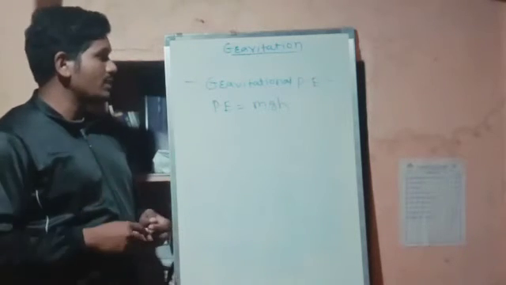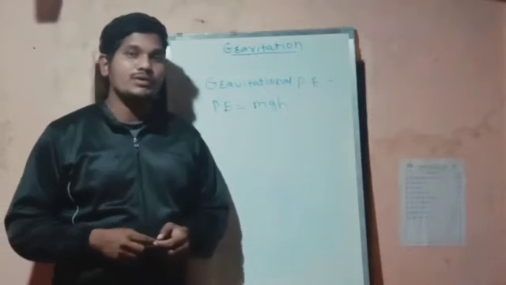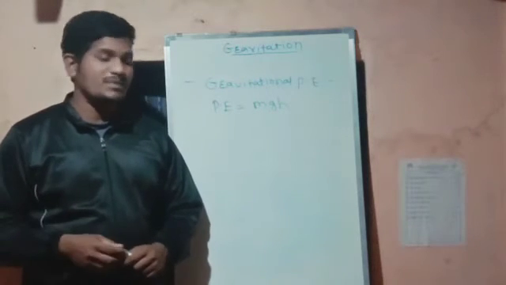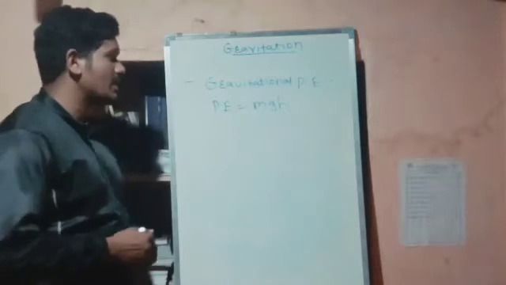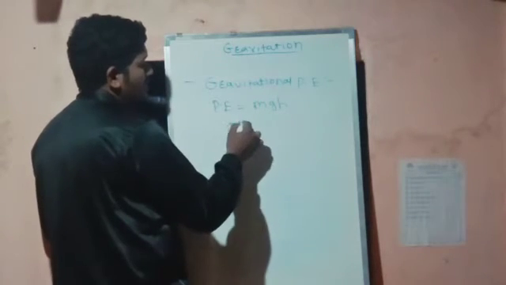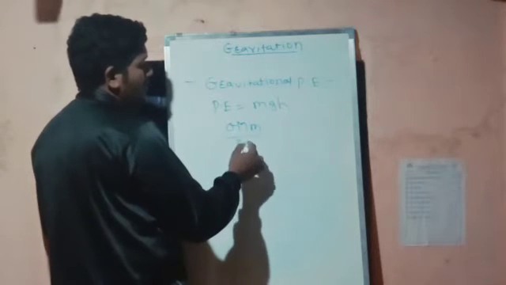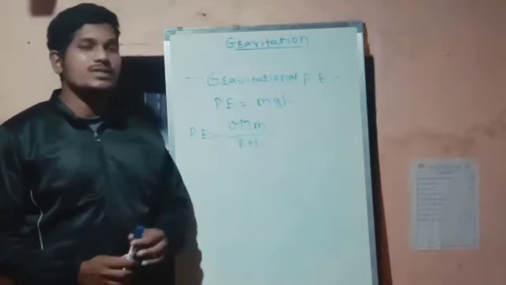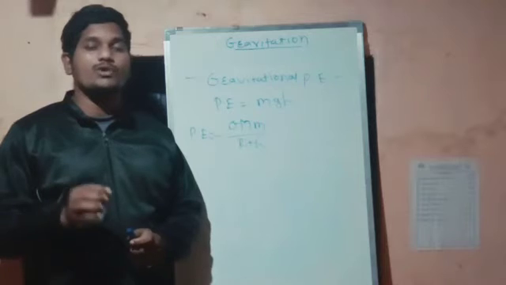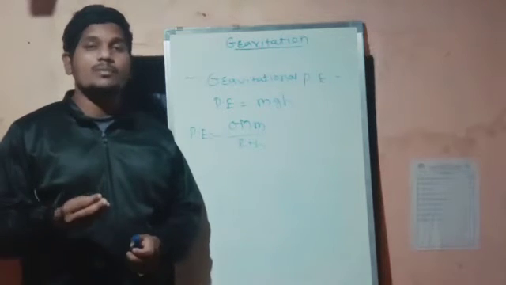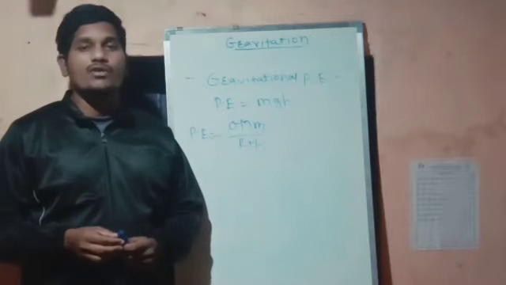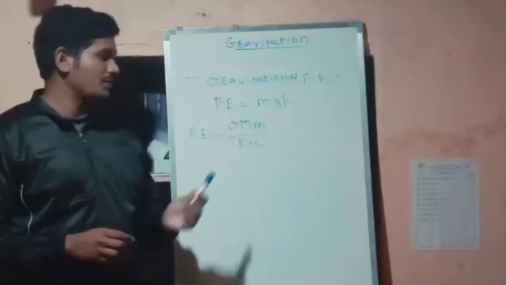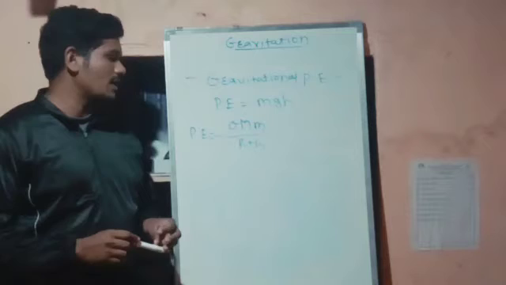Now we have to understand the gravitational potential energy. What may be the gravitational potential energy? The formula for the gravitational potential energy is minus GMm upon r plus h. So students, this is the gravitational potential energy. As we have understood, the energy obtained from the rest position of an object is called potential energy, and the gravitational potential energy has the formula minus GMm upon r plus h.